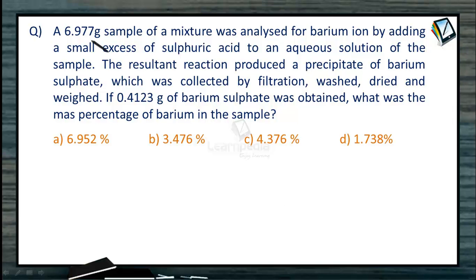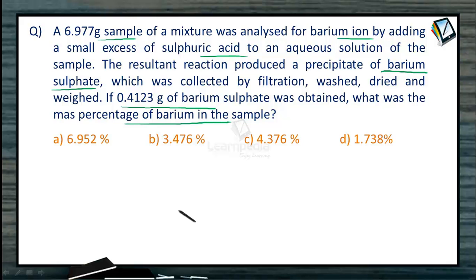A particular mass of sample of a mixture was analyzed for barium ion by adding a small excess of sulfuric acid to an aqueous solution of the sample. The resultant reaction produced a precipitate of barium sulfate, which was collected, filtered, washed, and finally dried and weighed. It was found that 0.4123 grams of barium sulfate was obtained, and we need to find out the mass percentage of barium in the